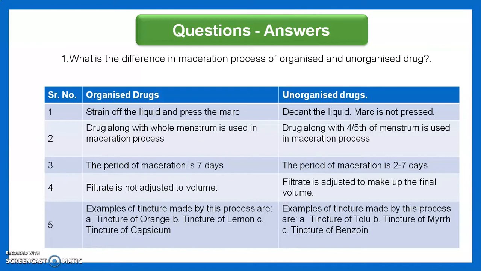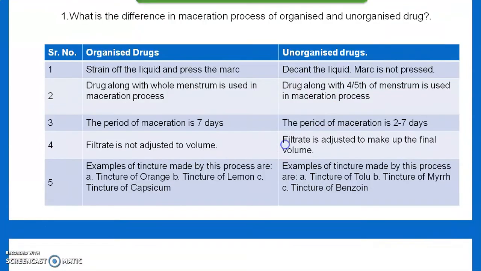In organized drug, the period of maceration is almost 7 days. In unorganized drug, the period of maceration is between 2 to 7 days. Then, in organized drug, the filtrate is not adjusted to volume. In unorganized drug, the filtrate is adjusted to make up the final volume. Examples of organized drugs are tincture of orange, tincture of lemon, tincture of capsicum. Examples of unorganized drugs are tincture of tolu, tincture of myrrh, tincture of benzoin.